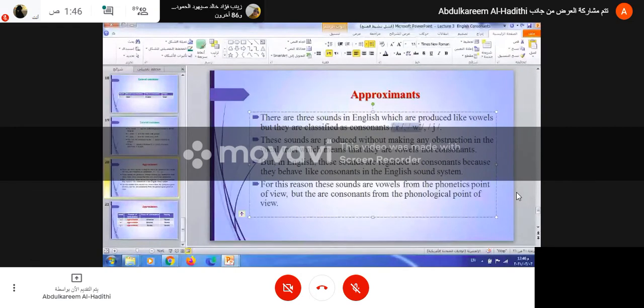In English, these three sounds are treated as consonants. English people regard these sounds as consonants. Why? They are regarded as consonants because they behave like consonants in the English sound system.